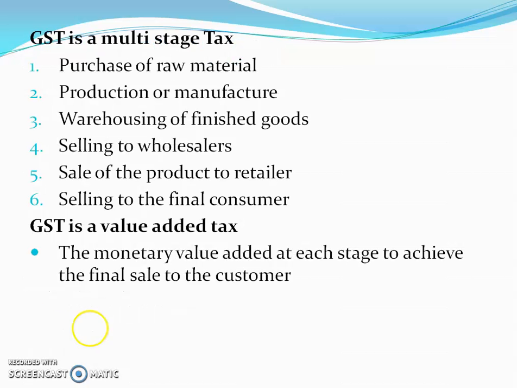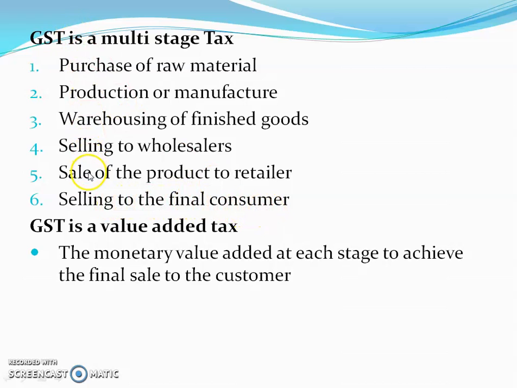Then GST is a multi-stage tax. So it is levied on each of the stages of production. That means there are various stages of production. They are purchase of raw material, production or manufacture, warehousing of finished goods, then selling to wholesalers, sale of the product to retailers, selling to the final consumer.